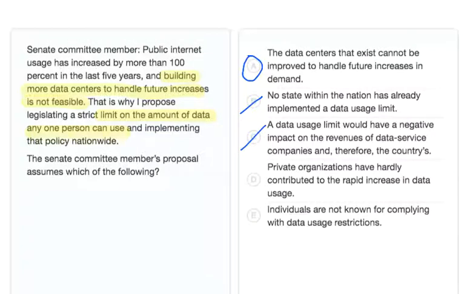Moving on to choice D. The different contributors to the increase in D, private organizations, are not vital to the committee member's argument. The increase itself is. So choice D is actually an extra detail that is not relevant to the argument. Remember, we are looking for a detail that is essential to the understanding of the argument. So we can mark out choice D.